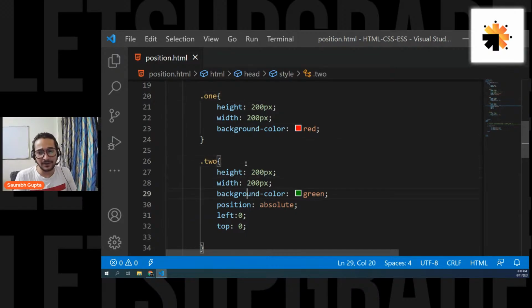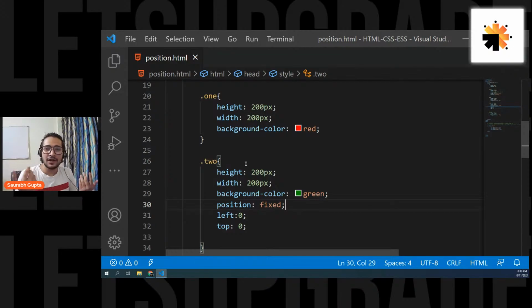That is again very important. That is position fixed, which is exactly like absolute. It's out of the flow. It leaves its original position. But there are two more catches to it. The catch is when you give position fixed, no matter how many parents have position, I will always be positioned according to the viewport. I don't care. So when you give position fixed, it is always positioned according to viewport.